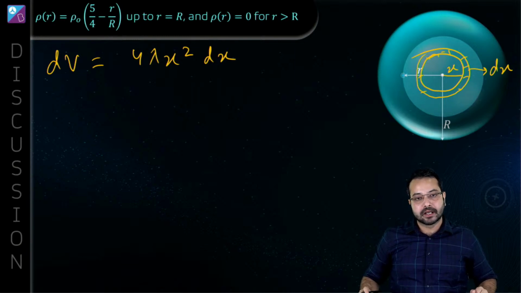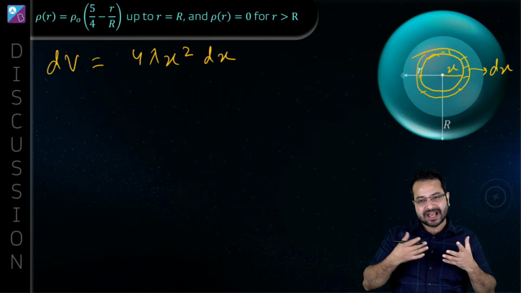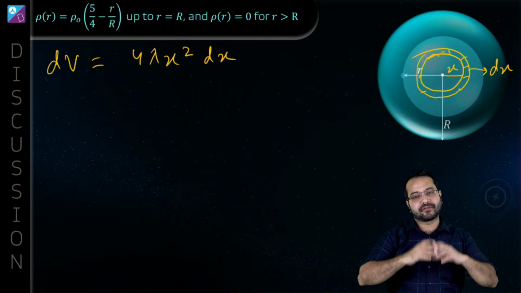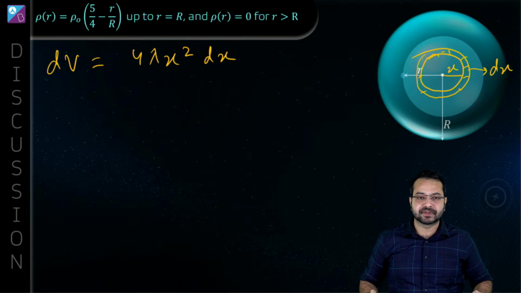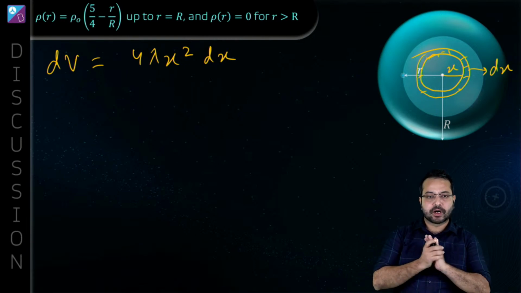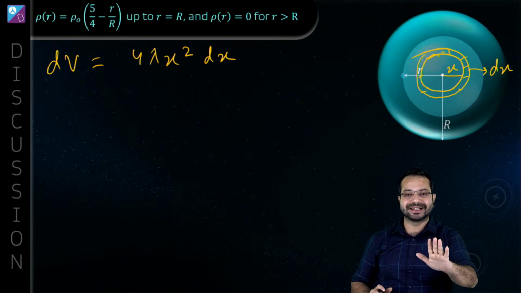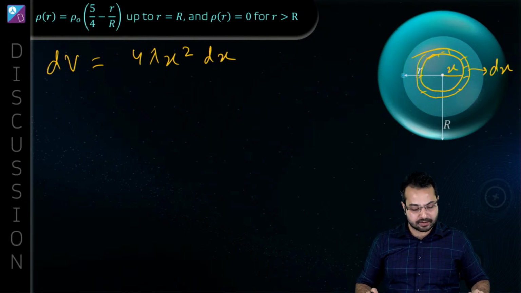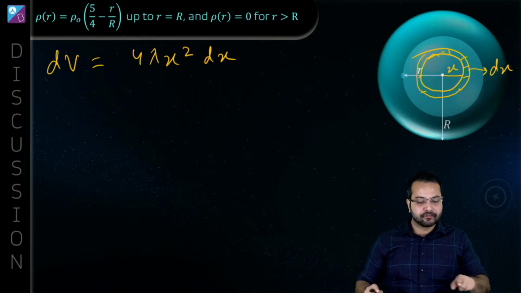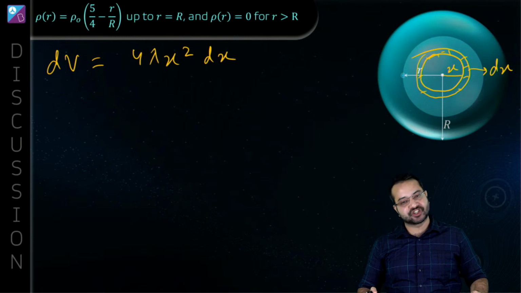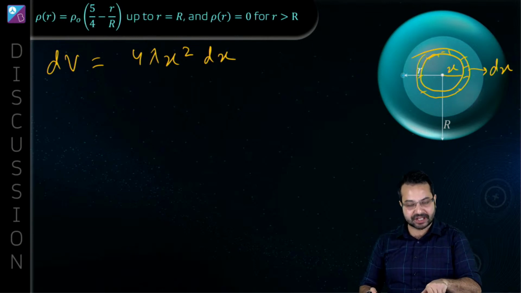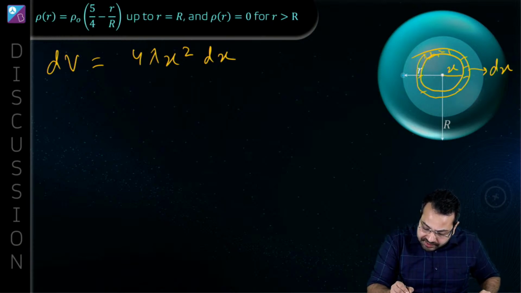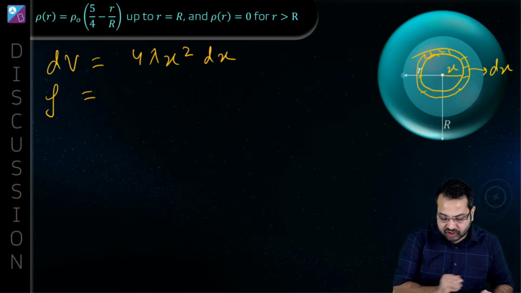Alright, this is something extremely important to understand, because this is a method of integration and this comes up in a lot of places. Finding the approximate volume or the approximate area happens in a lot of places. If you have understood this, let me know so that we can proceed. I know it's not a very straightforward concept, but nothing we can't handle. So the volume of this thin spherical shell is 4 pi x square dx.